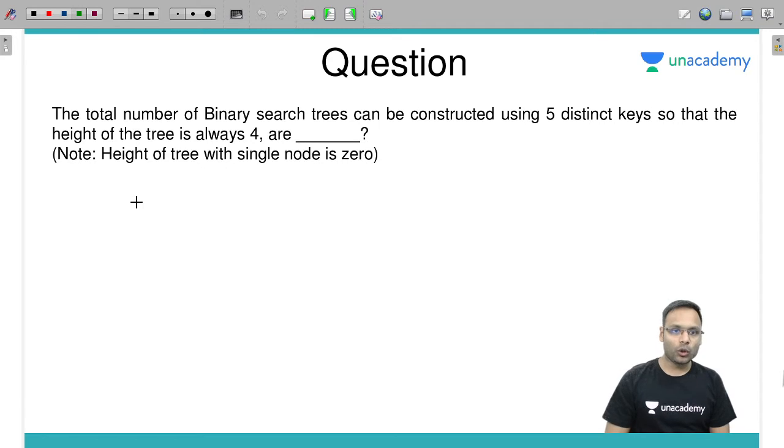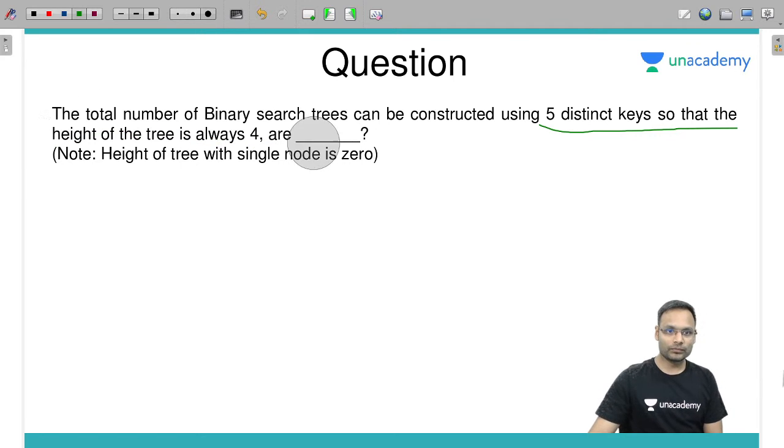The total number of binary search trees that can be constructed using 5 distinct keys so that the height of the tree is always 4. Height of a tree with single node is 0. So definition is given, height of the tree with single node is 0. How many different binary search trees can be constructed using 5 distinct keys so that the height is 4?